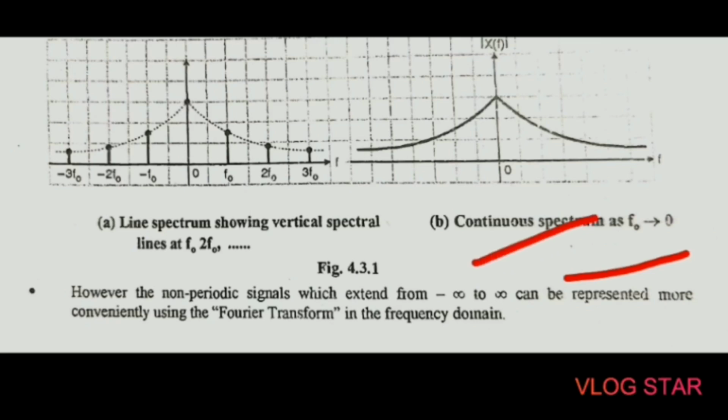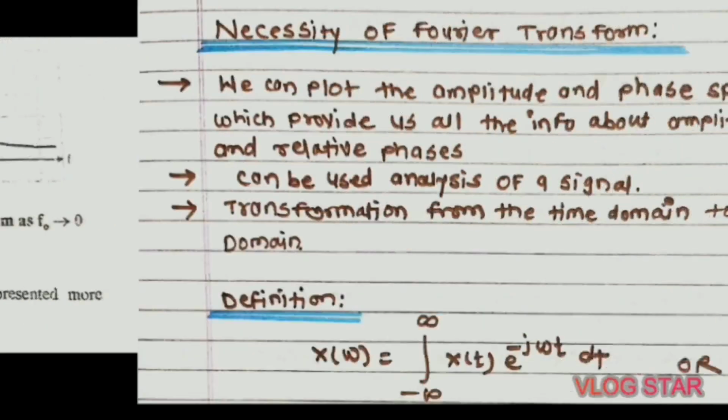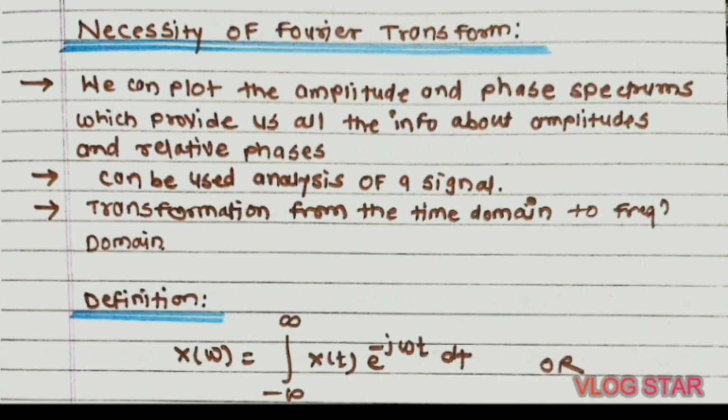As we can see, in this continuous spectrum the frequencies are very close to each other, so it looks like this. So due to this, the frequency spectrum appears to be continuous. And here in figure A, the line spectrum showing vertical spectral lines at frequency F0, 2F0, 3F0 up to infinity.